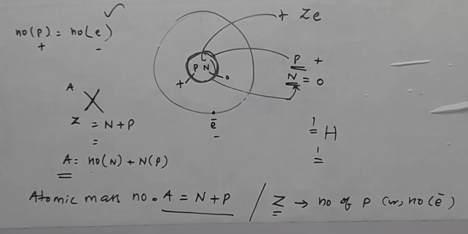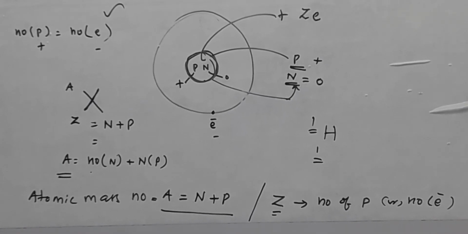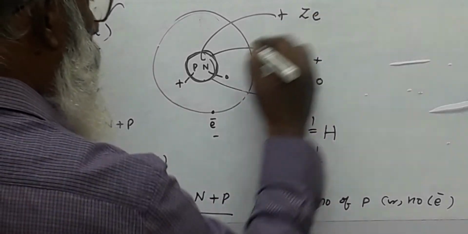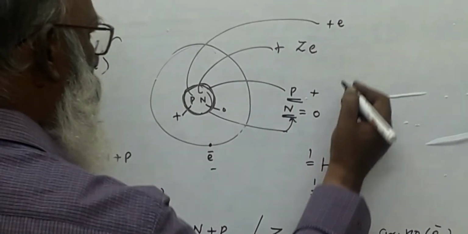Why do we call it Ze? Z is the number of protons, and each proton has a positive charge, represented as plus e.